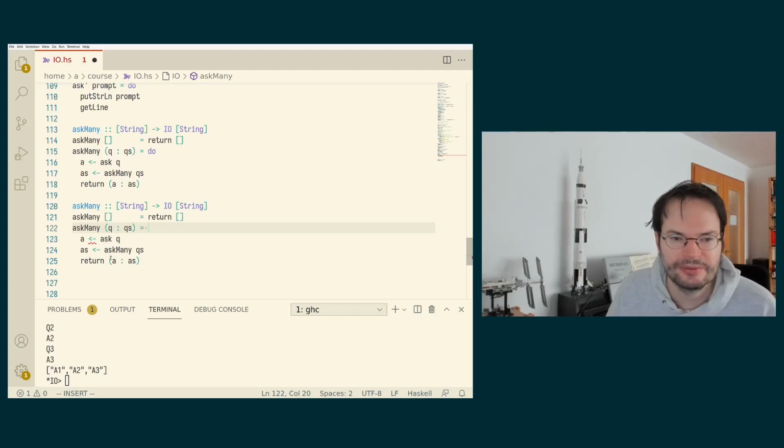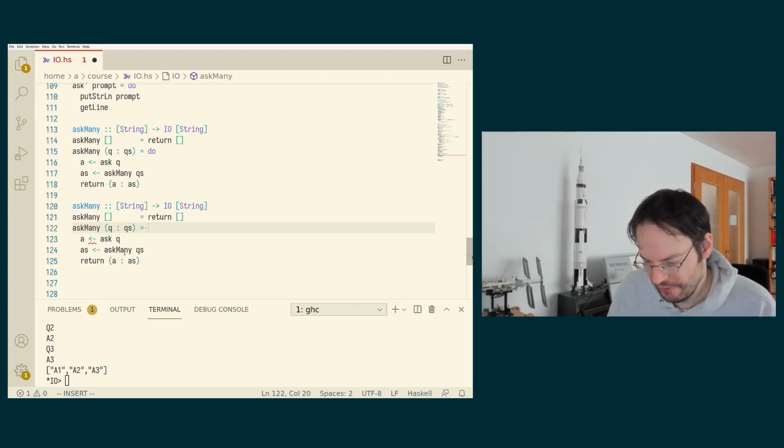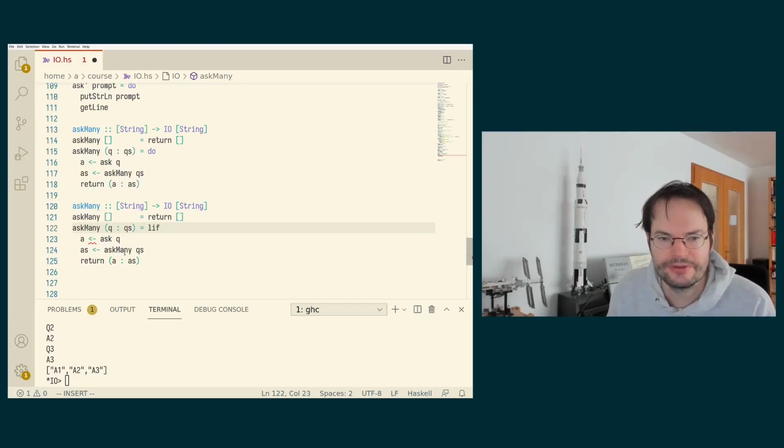But which two things we're doing in sequence is already known up front. So we could just use liftA2 of askQ and askMany QS in this case. And then the operation that we do in order to combine the two results is just cons.